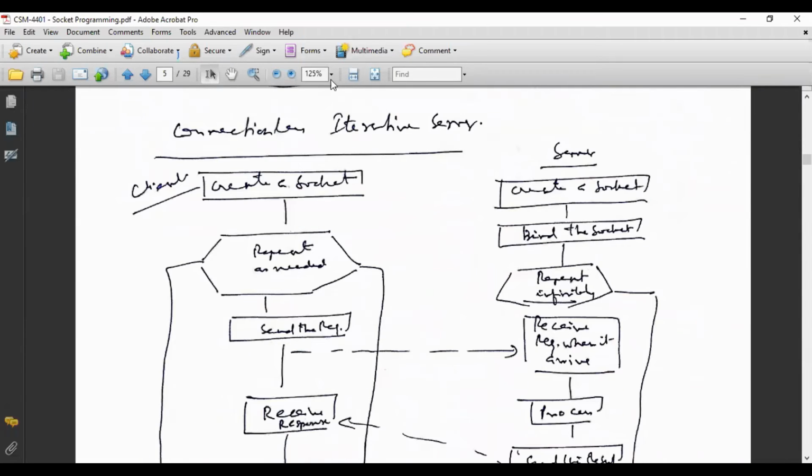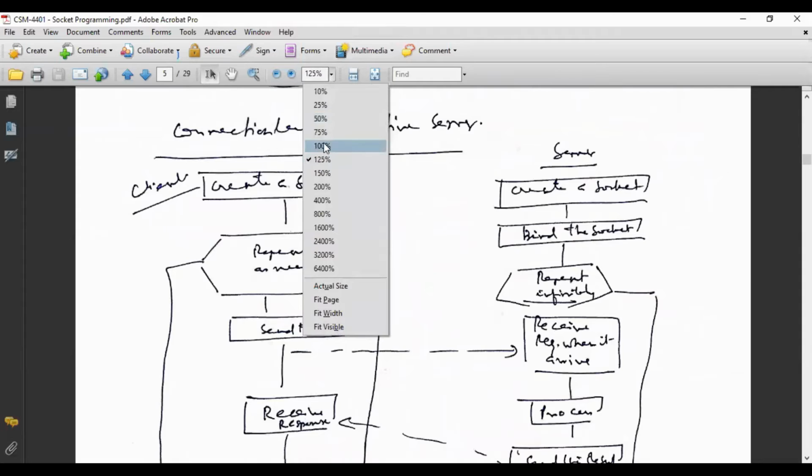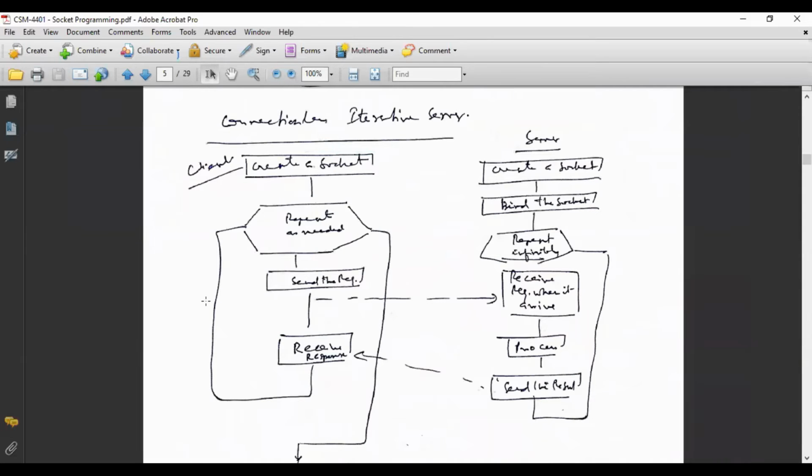Next is client connectionless iterative server. I have already told you that I will discuss two things: connectionless iterative servers and connection oriented